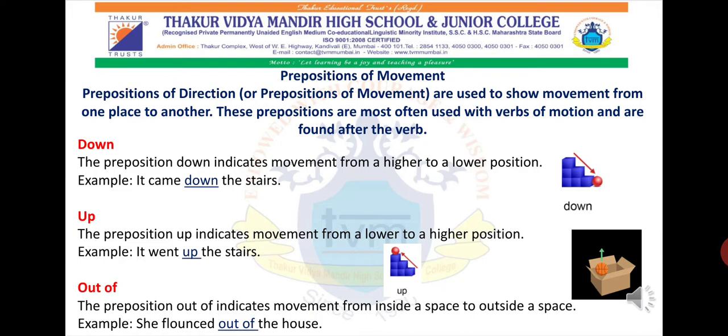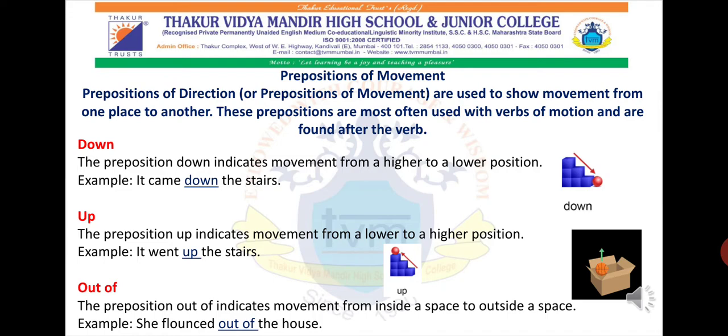Okay, let's move on to examples and then you will get a good picture of it. The first preposition used to indicate direction or movement is down. As I mentioned earlier, if a sentence shows in which direction an activity or incident happened, you can ask the question 'in which direction' and it will give you the answer.